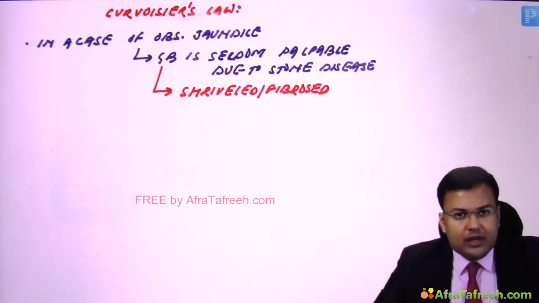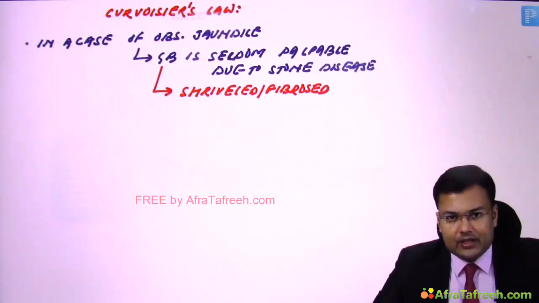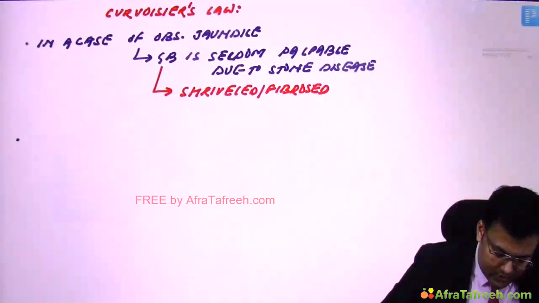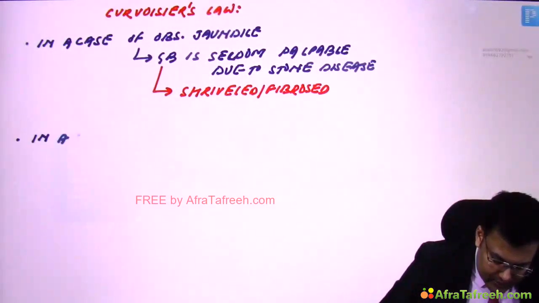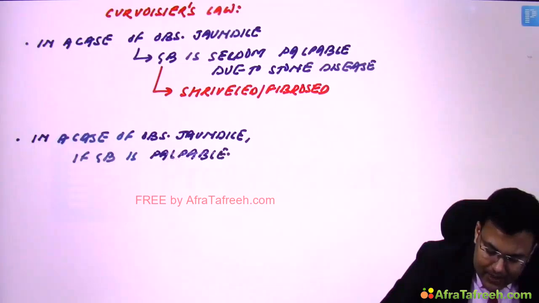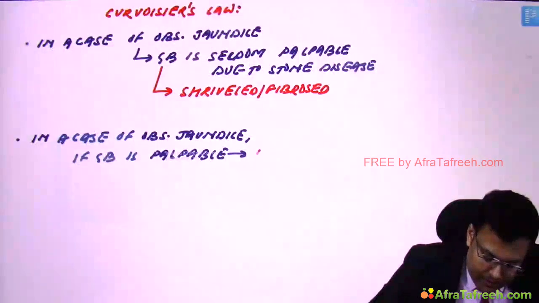What is the actual meaning of Courvoisier's law? That in case of obstructive jaundice, gallbladder is palpable in periampullary carcinoma. Clear? So, in a case of obstructive jaundice, if gallbladder is palpable, it's due to periampullary carcinoma.